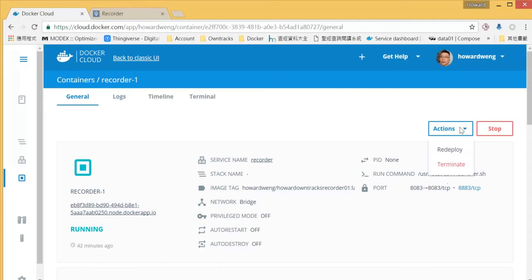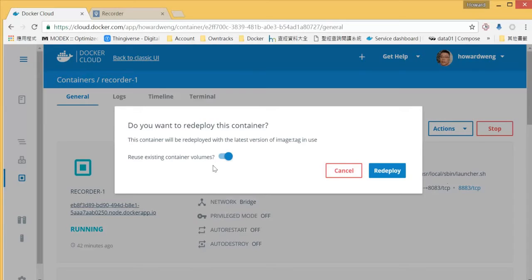Okay, remember that any changes like username that we have to deploy again. So let's click action. There is a deploy action here that there is an option called reuse existing container volume. I would say yes.